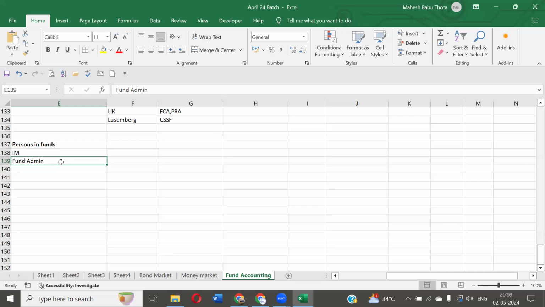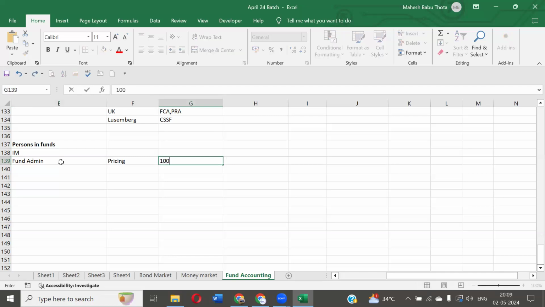And the most important thing is the pricing. You know what is pricing? Suppose this fund purchased 100 shares in TCS company at 120 rupees. Today the price is 120 rupees. The next day itself, the TCS share price will definitely fluctuate, right? Today it's 120. Tomorrow it could become 130 or 110 also.